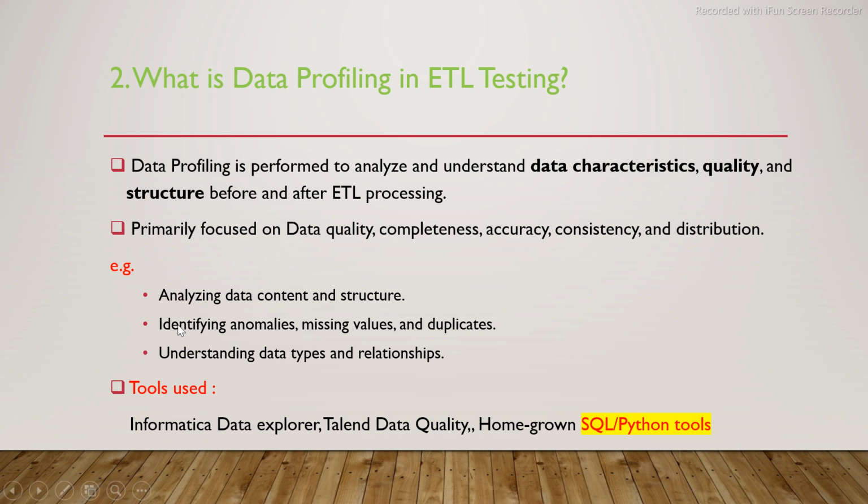So if I look at it here, identifying anomalies, for example missing values. In your source data, we might be missing some of the values on a particular field, and that field is a mandatory field. We want the entire thing from the source itself. That is something we will discover during data profiling. A duplication check in my source itself is also something. Identifying all these problems is part of your data profiling.